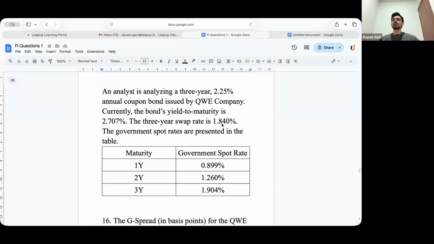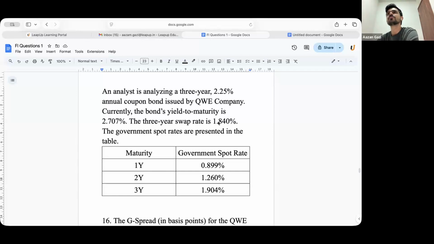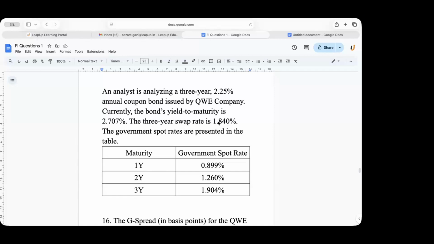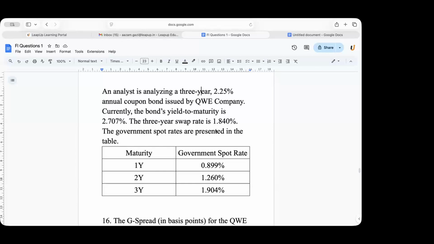What is the 3-year swap rate, Animesh? 1.84. Yes, so 2.707 minus 1.84 is 0.867, so 86.7 basis points. I think when you said the fixed rate for a swap, is that what you were talking about, Animesh? Yes, sir.